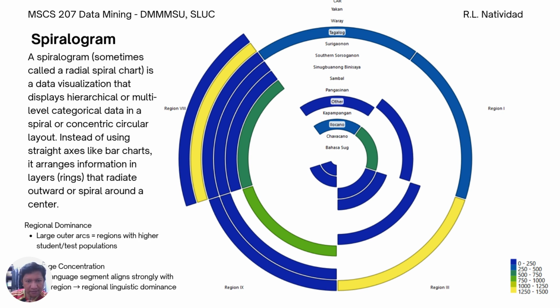And in Kapampangan, and Ilocano, Ilocano is in CAR and Region One, Region Two. So you can use this spiralogram to reveal hierarchical and proportional dominance. It encodes multi-level categorical data in a compact structure. It can be used for supporting regional planning by highlighting linguistic concentration.